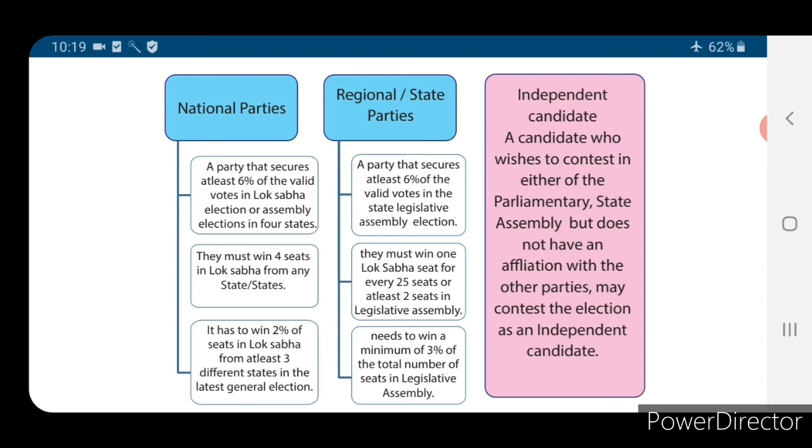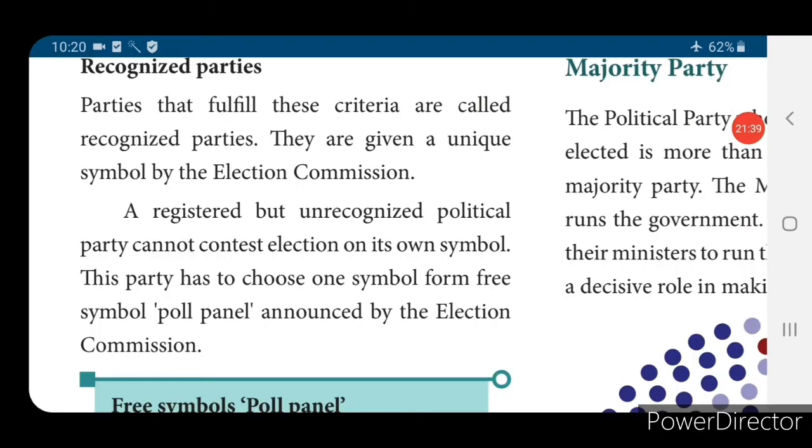Then coming to the independent candidate. A candidate who wishes to contest in either the parliamentary or state assembly election but does not have an affiliation with any of the parties may contest the election as an independent candidate.